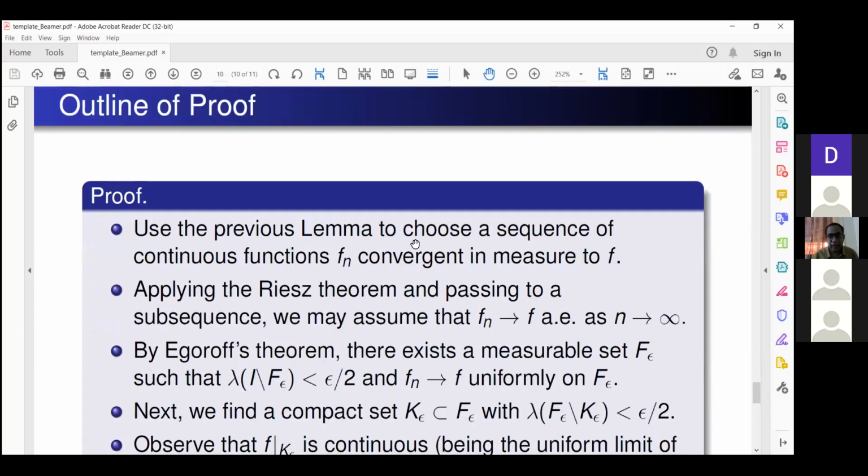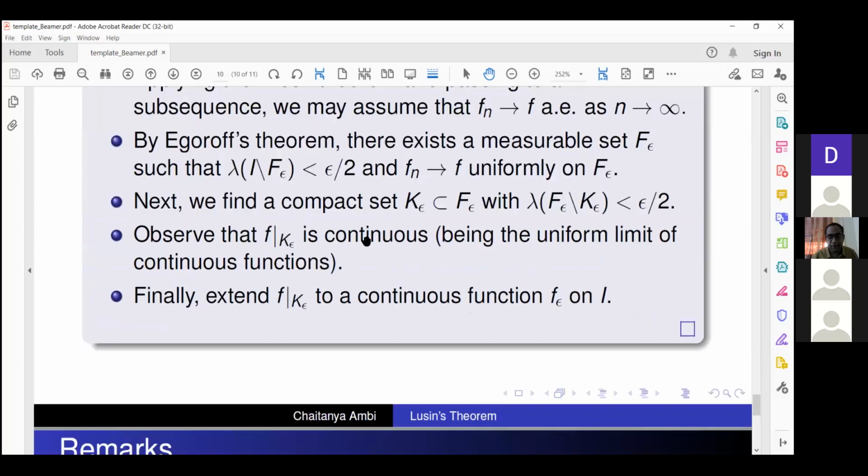So f restricted to k epsilon, f epsilon restricted to k epsilon is continuous, but here the glitch is that we need f epsilon defined on I, and further f epsilon should remain continuous on I.